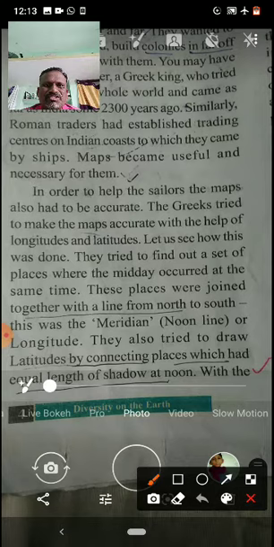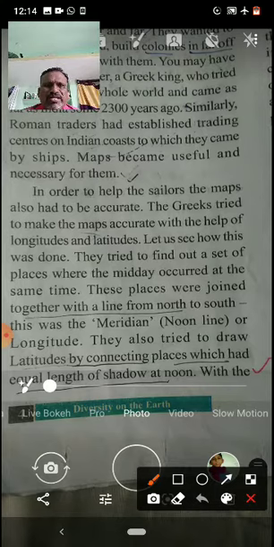And these places were joined together with a line from north to south, where at midday the sun is exactly on our head and shadows fall exactly under our feet. They took the time like that, and all places where this was so, they connected with a line. This was the meridian or noon line. It tells us time also. And they named it longitude.